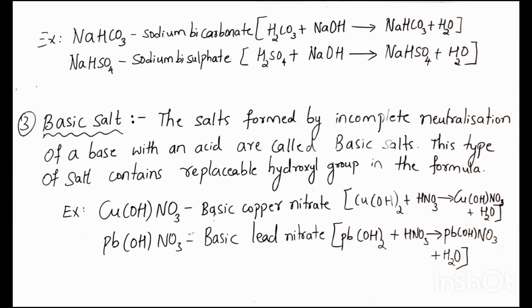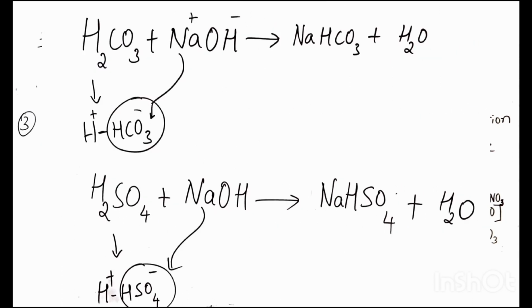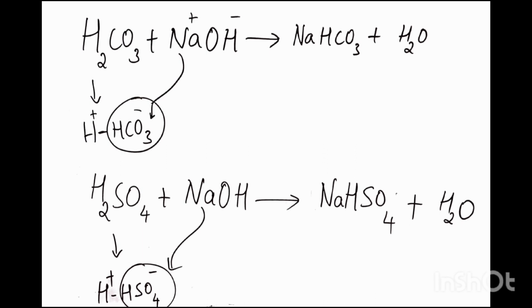Sodium bicarbonate is formed when carbonic acid reacts with sodium hydroxide. Actually, there are 2 hydrogen atoms in one molecule of carbonic acid. When only one hydrogen atom is replaced by sodium cation, it will result in the formation of sodium hydrogen carbonate. So, as it contains replaceable hydrogen atom, this will behave as acid. As it contains replaceable hydrogen atom, it may further react with base to form normal salt.